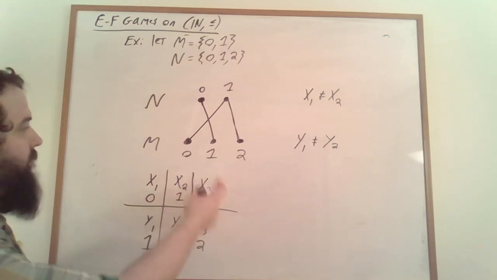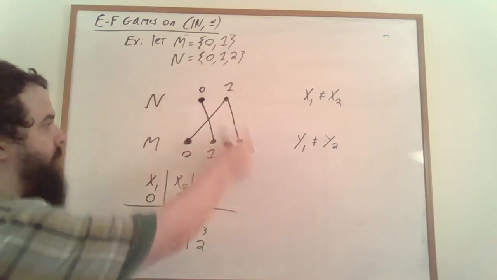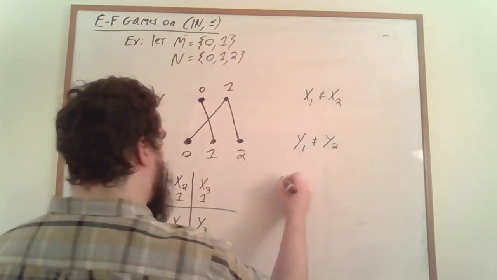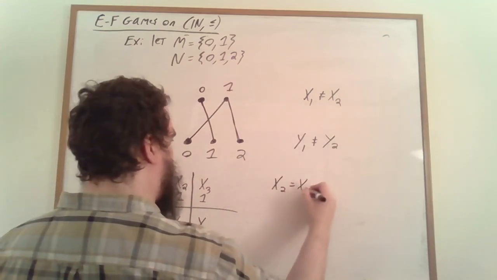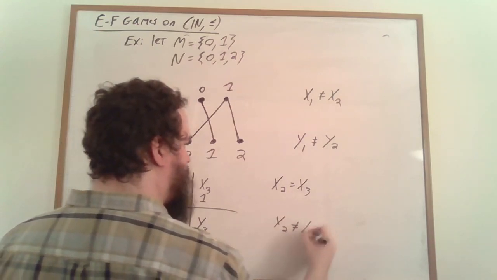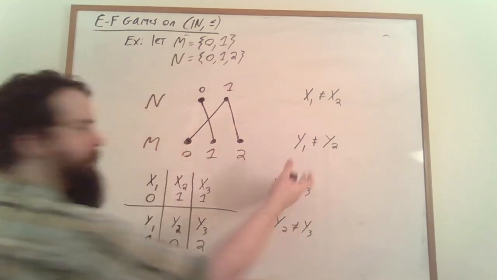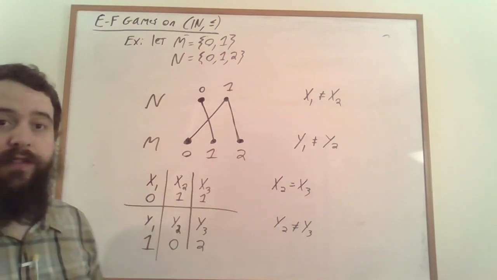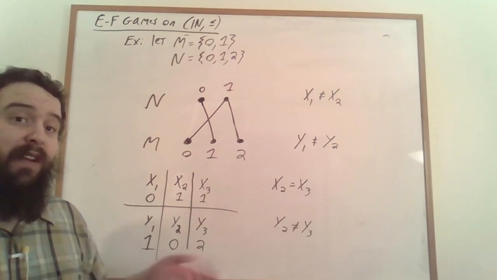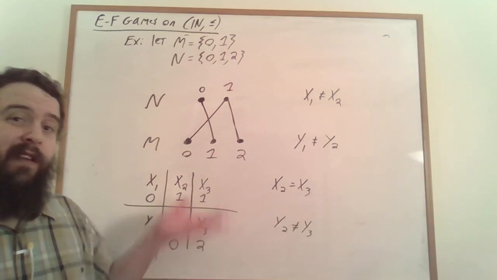Specifically, if Duplicator picks 1 to match 2 to, it's going to be the case that x2 is equal to x3, but y2 is not equal to y3, and so we have an atomic formula that's true of one structure that's not true when we do our translation.